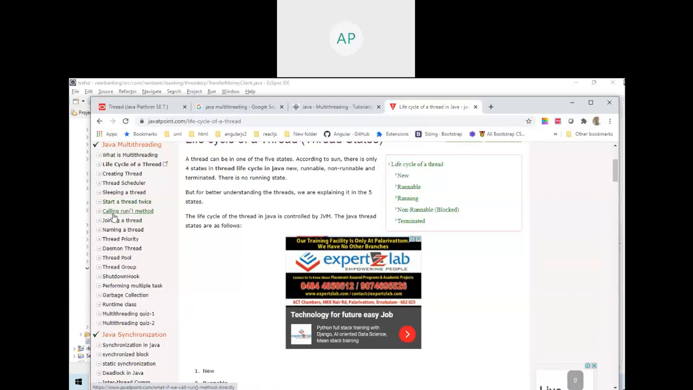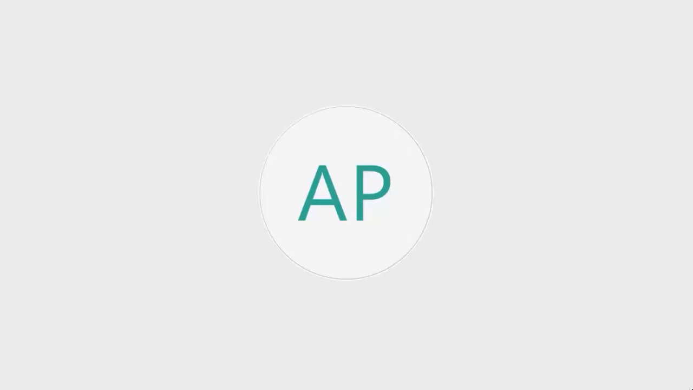Sleeping a thread, thread scheduler. Starting a thread twice. No, you don't need to start a thread twice. No need for t.start more than one time. Email.start, only one time is enough. No need to start twice. Calling a run method: who is calling the run method? We are not calling the run method. The scheduler calls the run method.